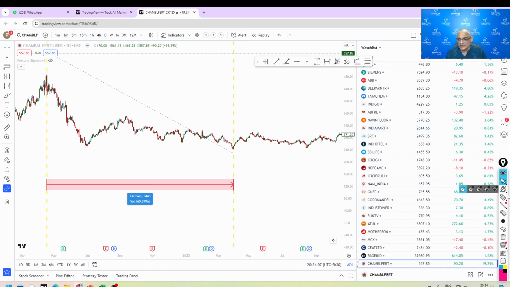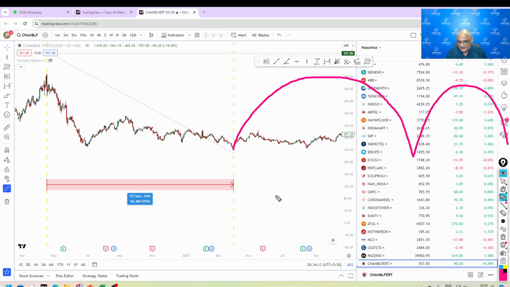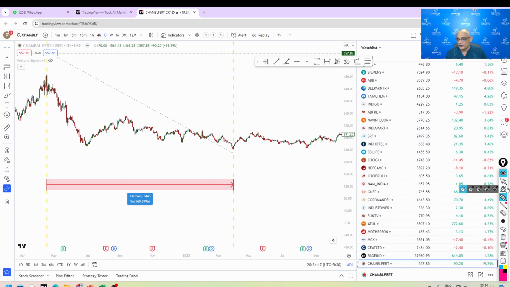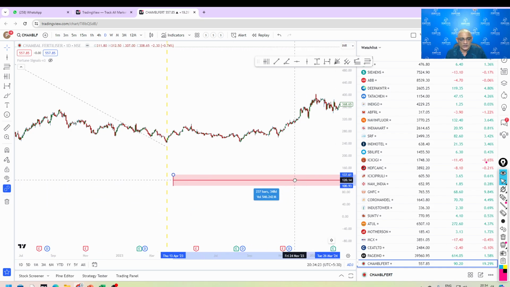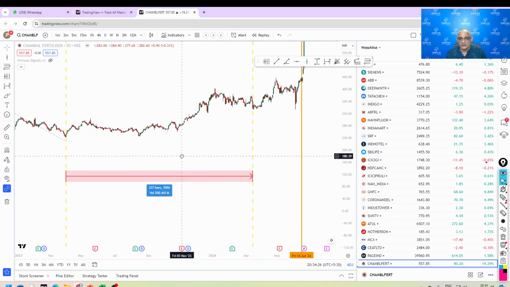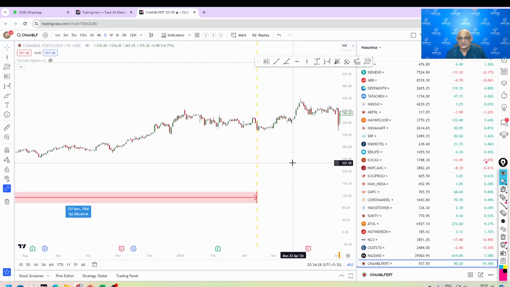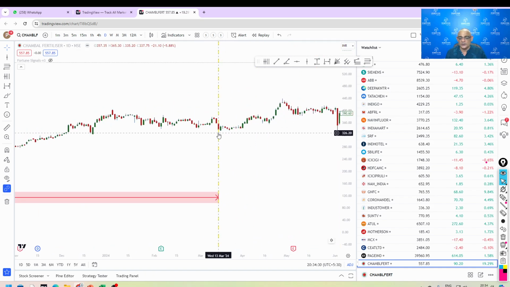So it says that every 237 bars from here there will be a trend change. Nothing but history repeats itself. So if I go and put that 237 bar here, I get exactly this date.